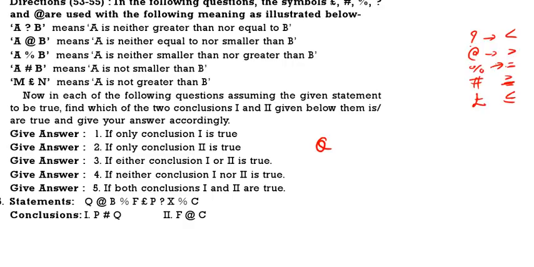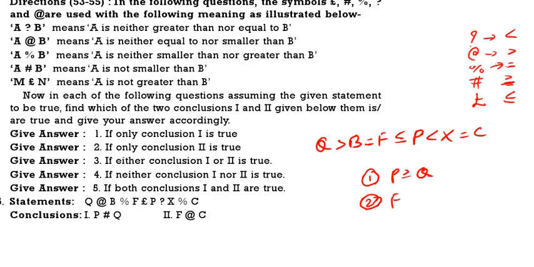Q at for B. Q greater than B. B is equal to F. F less than or equal to P. P less than X. X is equal to C. First one: P greater than or equal to Q. Next one: F greater than C.